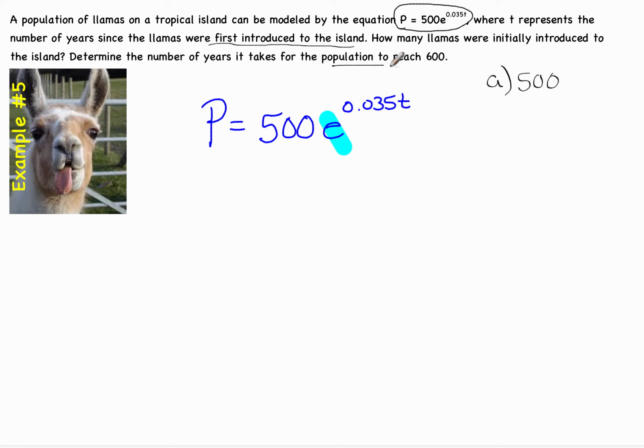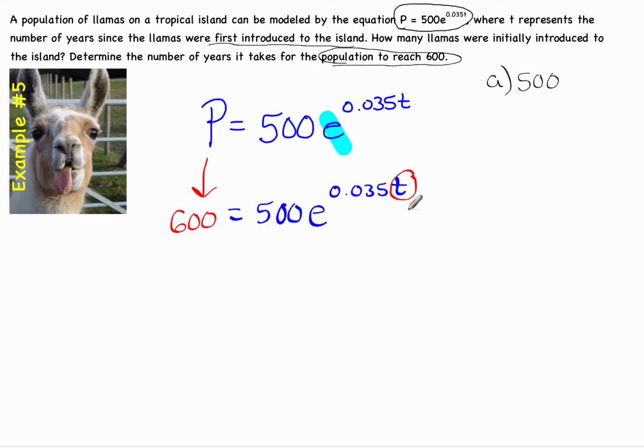How many years will it take for the population to reach 600? All right, so we understand this. This is nothing new from the last time we were doing exponential growth with base 10. We want the population to get up to 600. We originally had 500 llamas. There's that e for continuous population growth, or continuous growth of something, raised to the t power. So now we know that our unknown is an exponent. Now I'm going to clean this up. The first thing I'm going to do is divide by 500, because I want to get that t as alone as possible.